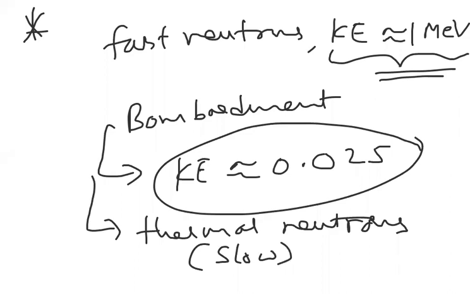For this process to occur, we require very little kinetic energy of neutrons, just 0.025 eV. They have to move that slowly and bombard, then only we can observe the nuclear fission process.